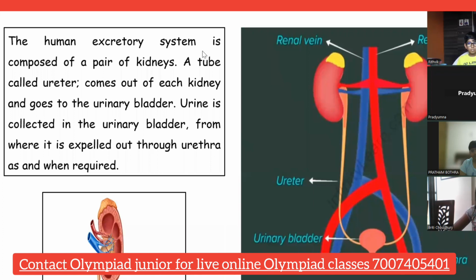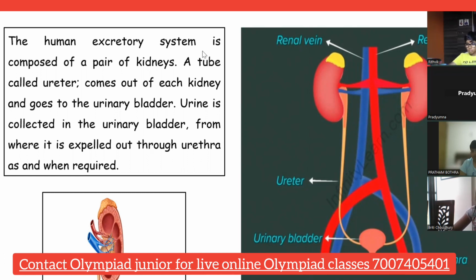Right? Now come to the next one, the excretory organ. About the lungs we have already studied, right? About the liver also we have already studied. Can you hear me, children? Yes, ma'am. And remaining are the skin and the kidneys.